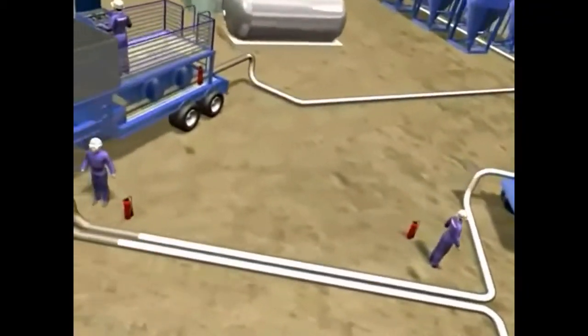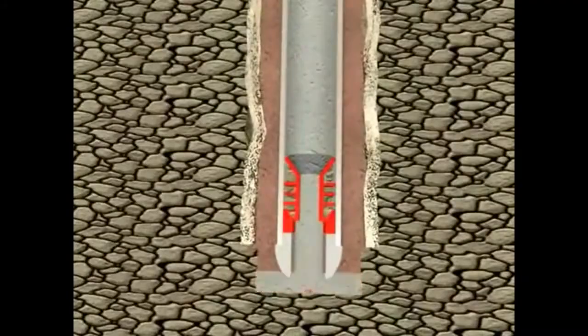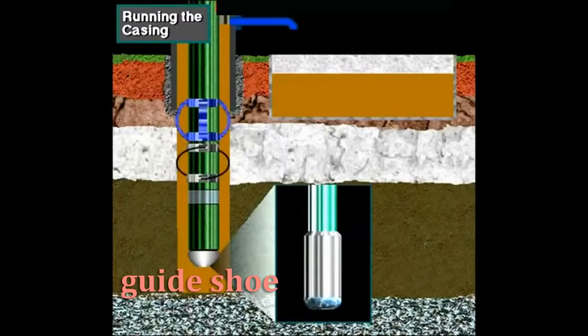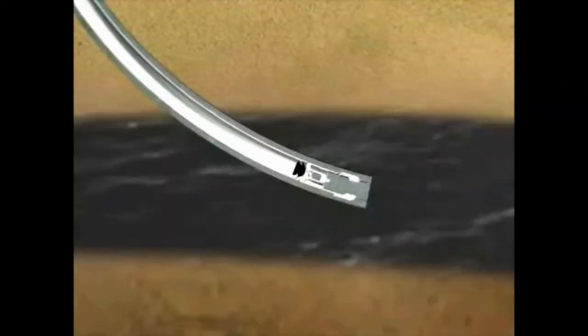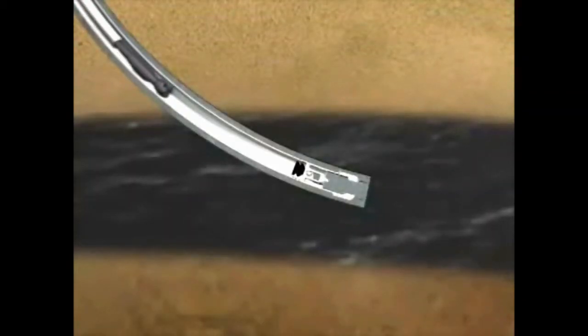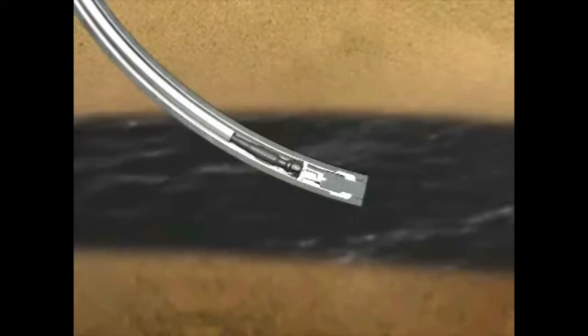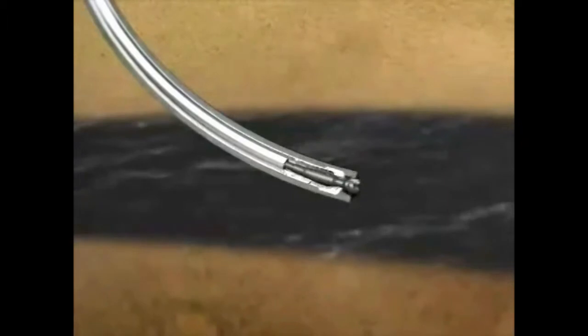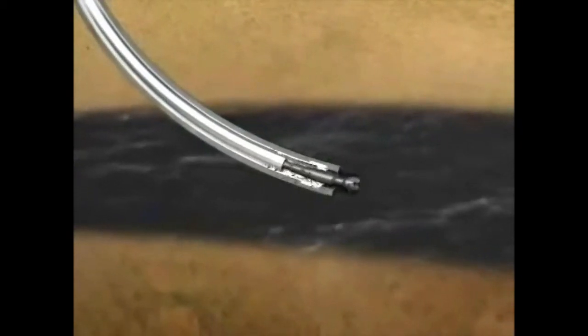Let me describe the various pieces of accessory equipment needed when running casing and then later cementing. In this illustration, you can view the typical equipment setup. At the bottom is a guide shoe. It has a rounded base that is run to the bottom of the casing string in the hole to prevent the casing from sticking on ledges. It can easily be drilled through later if necessary.